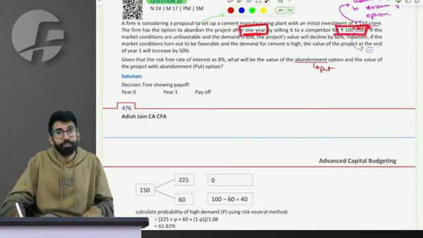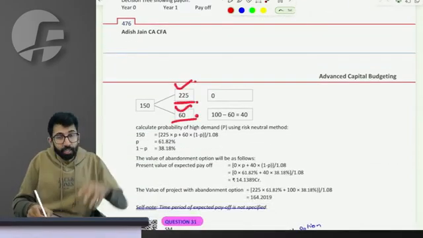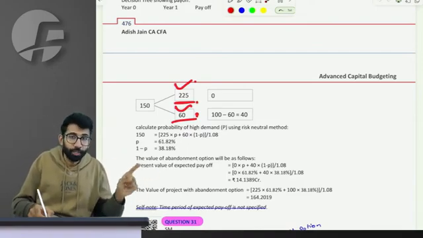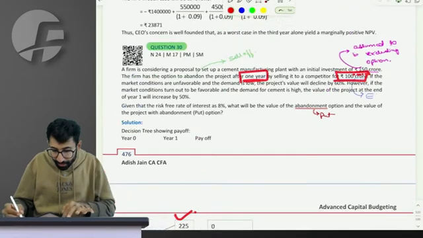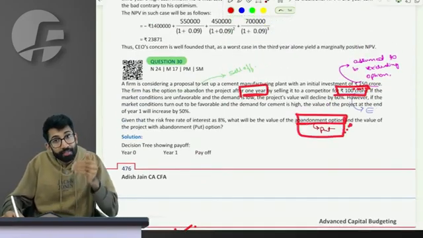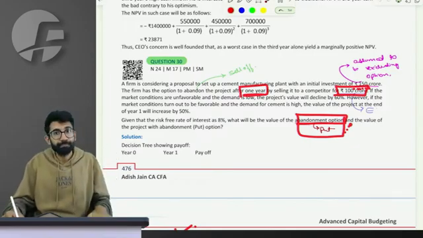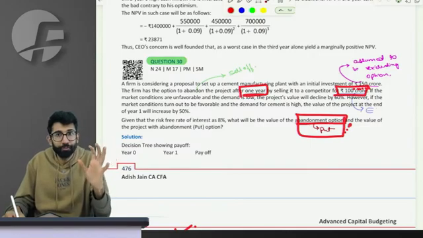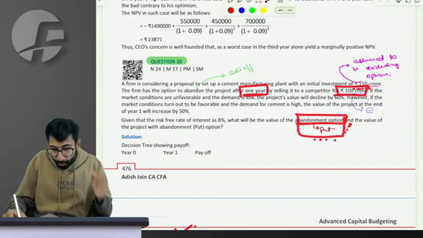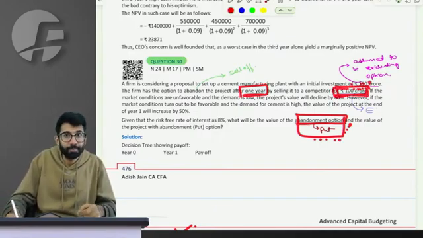Price becomes 225 or price becomes 60. Today you have an option that after a year, if you want, you can sell this project to your competitor for 100 crore. That is an option you have. Do you agree? Option 2, abandon or sell the project, is nothing but a put option, if you realize. I hope you have the clarity of call and put. Call is an option to buy, put is an option to sell. So the put, which is an option to sell, I have at a price of 100 crore. Do you feel 100 crore becomes my exercise price?